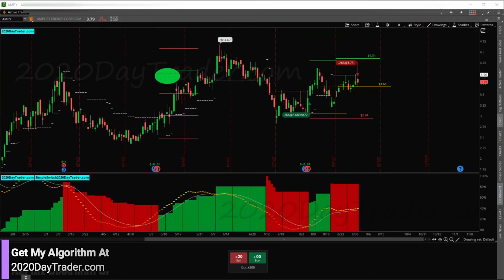ACRE, and then AMPY was the other swing trade that I was in. We jumped in somewhere in this area on this candle, and I bounced out with profit on AMPY. AMPY is not looking good. So it's a weak bearish kind of setup right now. The red color here is indicating bearish, but we do have our dotted line above our white line, which is kind of like the neutral bear, if you will. So AMPY could still turn around, but it's in the energy sector.